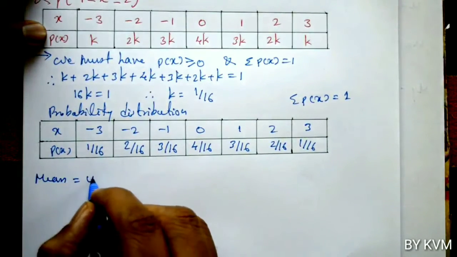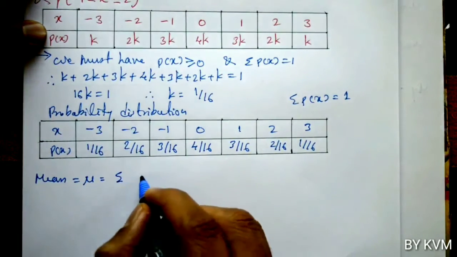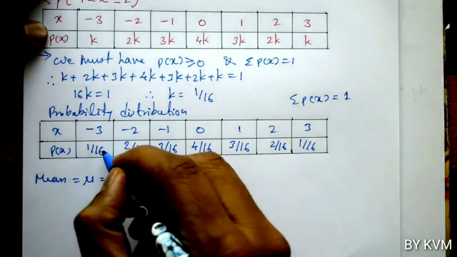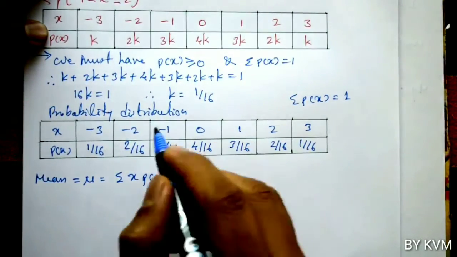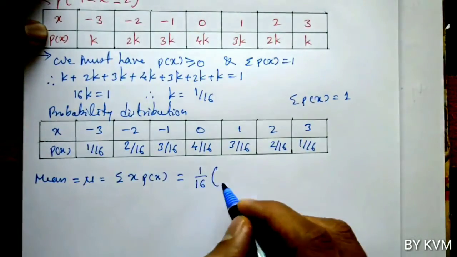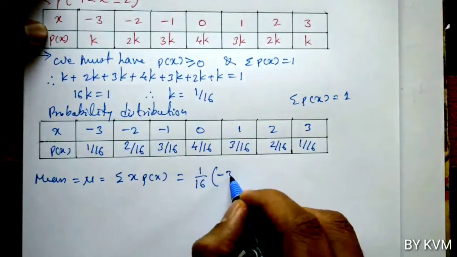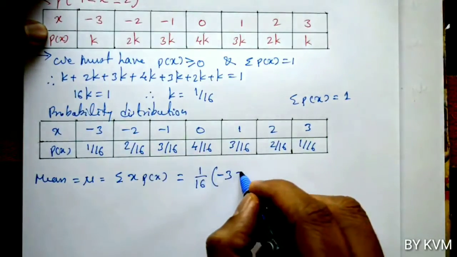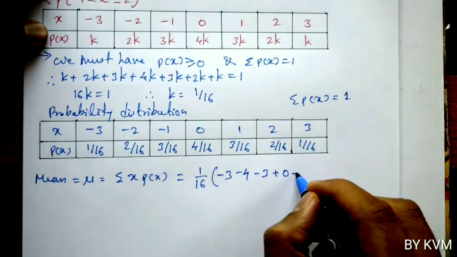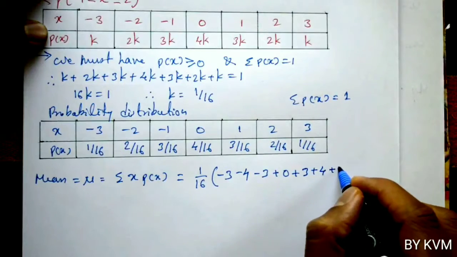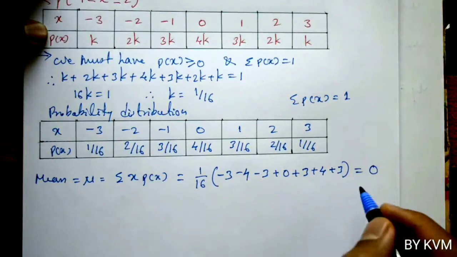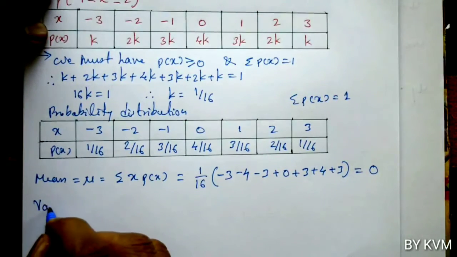Now we have to find the value of the mean. Mean is denoted by mu. It is calculated by the formula sigma x into P of x. So we have to find the product of x and P of x, then add all the values. In P of x, 1 by 16 is common, so we take 1 by 16 as common. Now -3 into 1 is -3, -2 into 2 is -4, -1 into 3 is -3, 0 into 4 is 0, 1 into 3 is 3, 2 into 2 is 4, 3 into 1 is 3. So 1 by 16 is common, and adding all the values we get 0. 1 by 16 into 0 is 0.